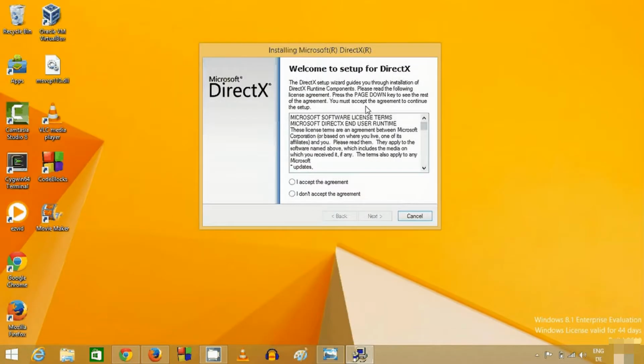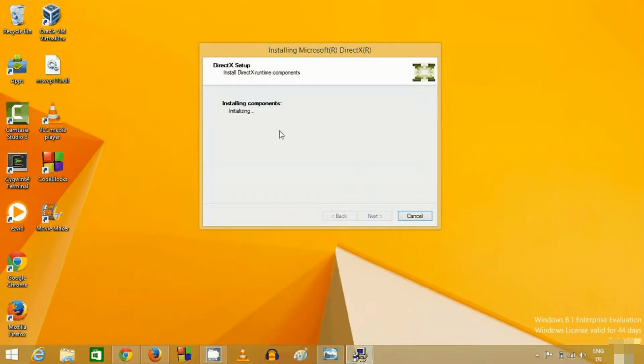This is the DirectX installer. You need to read the agreement terms and conditions and click I accept the agreement. Click next, and it will initialize all the components.